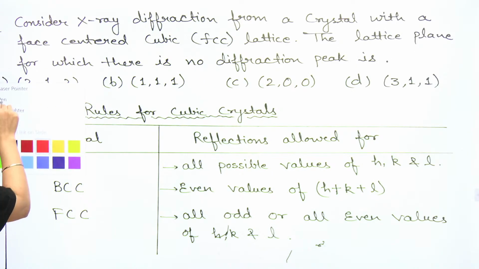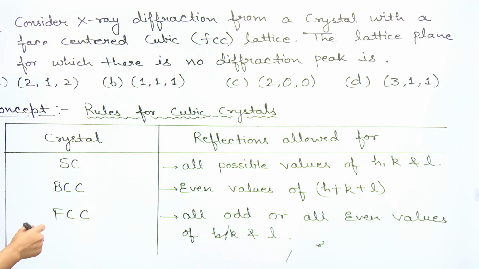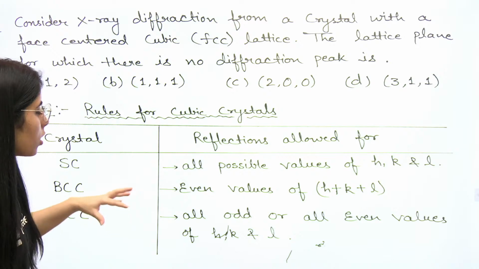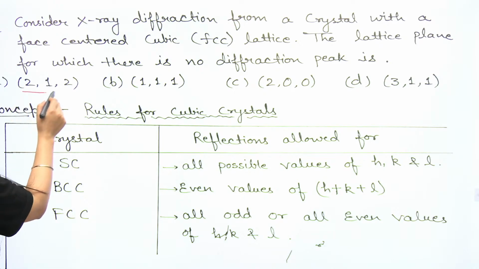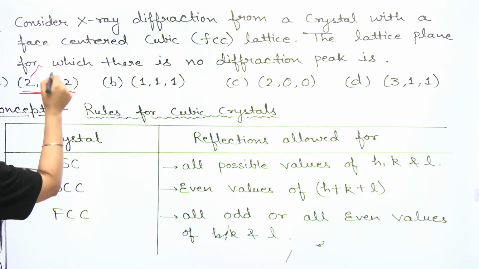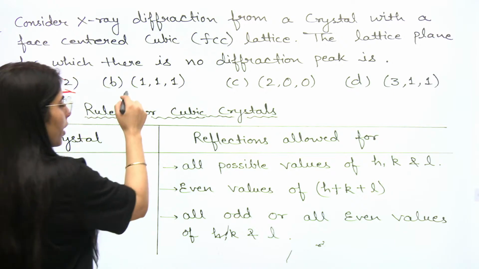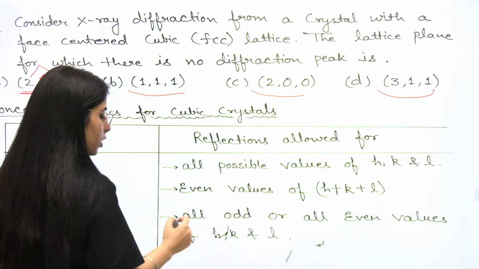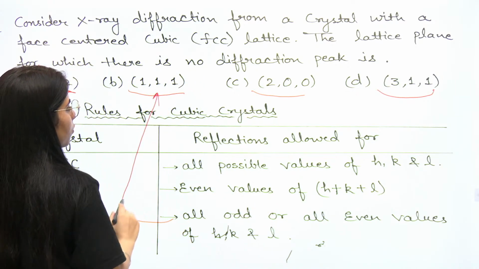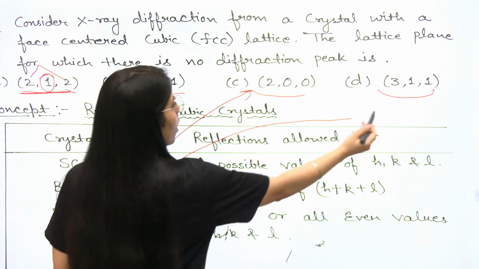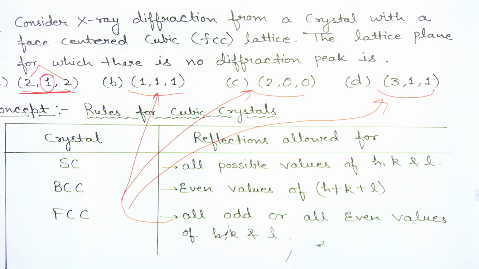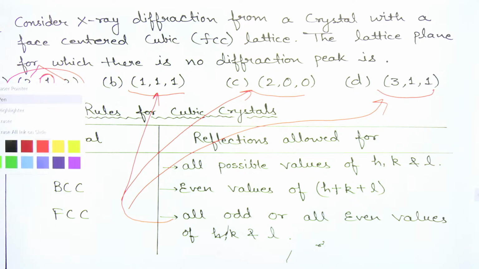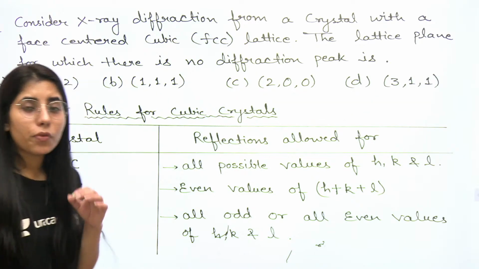No diffraction peak means that they will not satisfy the condition corresponding to which you can observe the diffraction peak. That means here if we are going to observe option A, 2, 1, 2, it is even, but this one is odd. Here all odd, here all even, here all odd. So the condition corresponding to the FCC case is getting satisfied in these cases. Either all even or all odd are there, but in this case it is not getting satisfied, which means there will be no diffraction peak which you will be able to get.